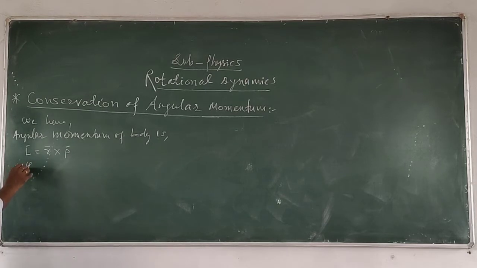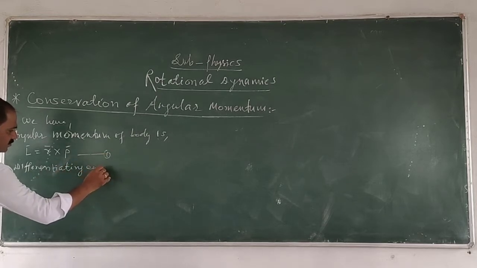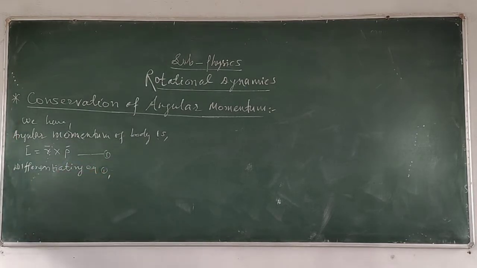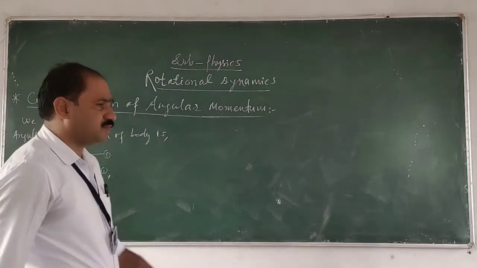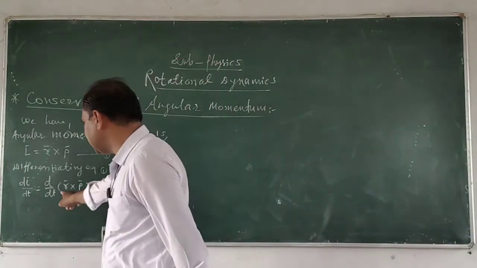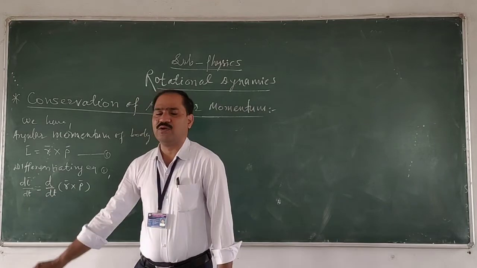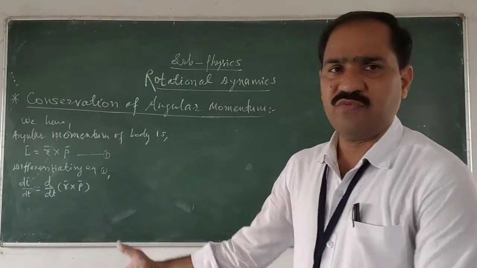Differentiating this equation number 1, what will be the equation? dL upon dt is equal to d/dt of R cross P. So this is the vector product of the two vectors R and P. But here I want to differentiate this R cross P with respect to time. As the time goes on increasing, the momentum will go on changing.